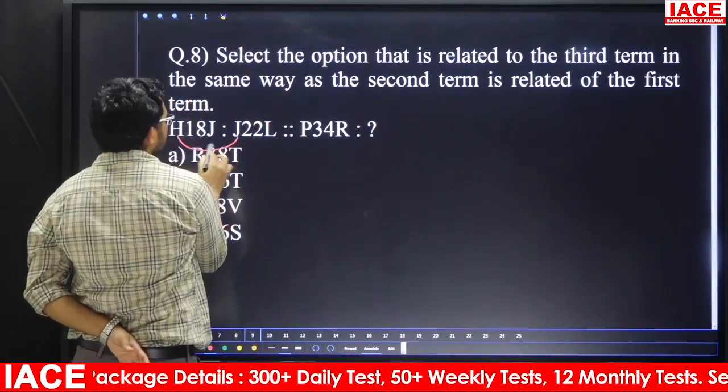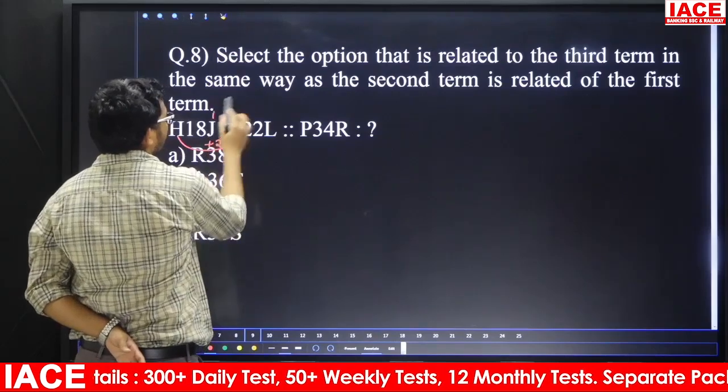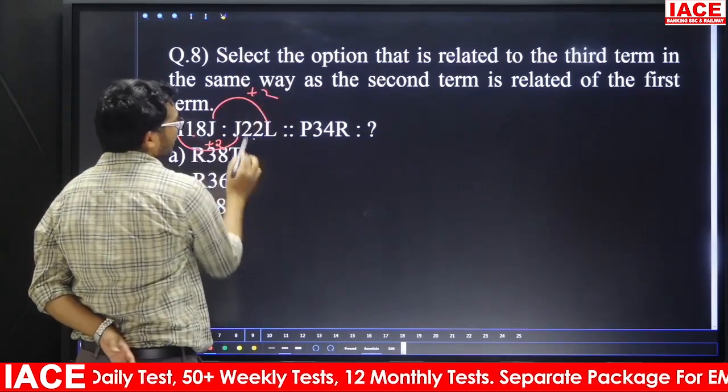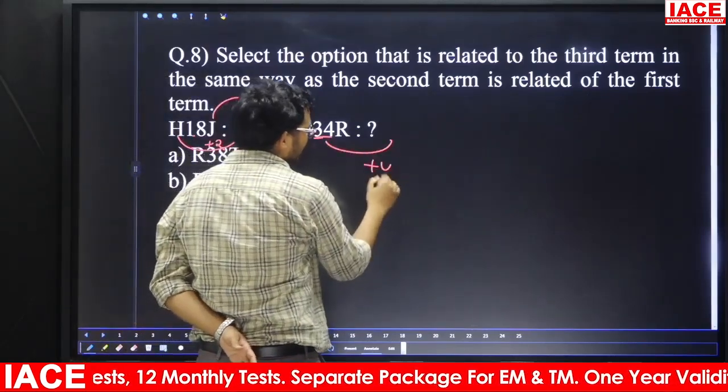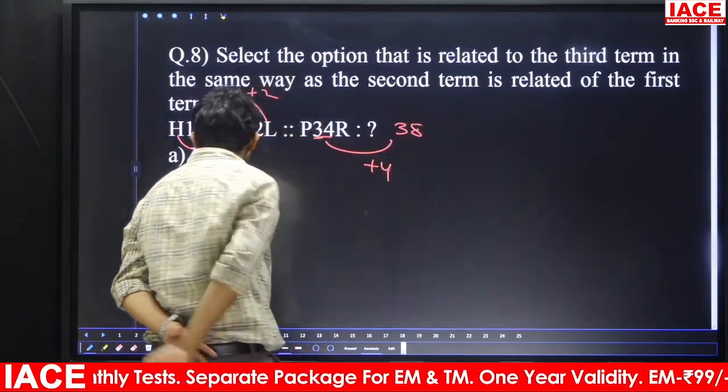Like this we can do it. Otherwise, friends, take here H and J: the logic is plus 2. J and L, this one is also plus 2. The number is plus 4. Now 34, the number is plus 4. 34 plus 4 is 38. So the middle number is 38.